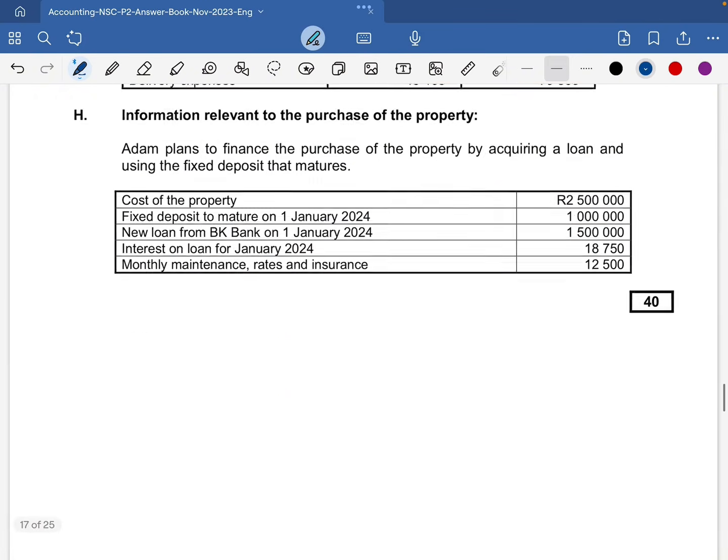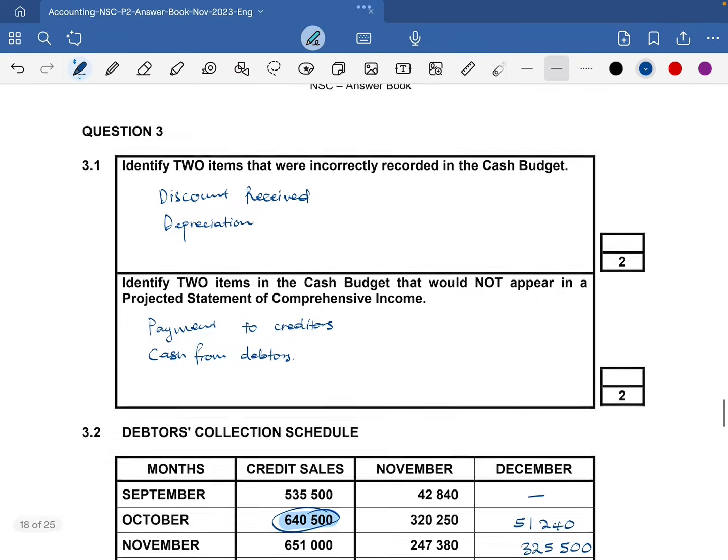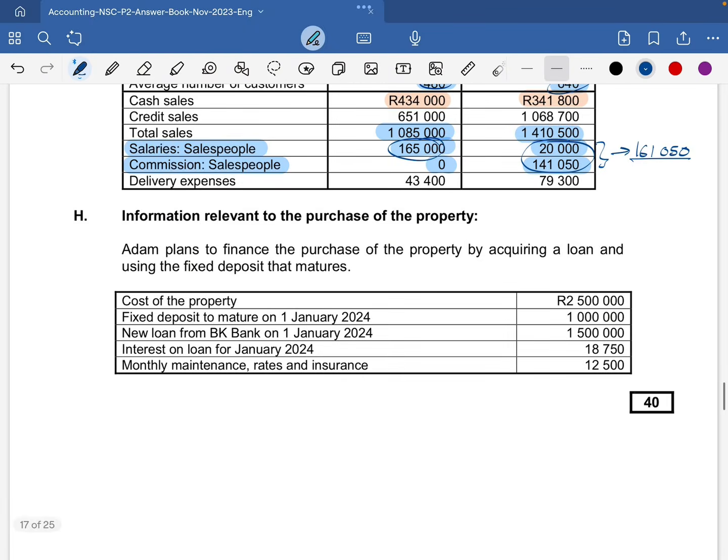Okay, so let's look at the information that we were given, information relevant to the purchase of the property. Adam plans to finance the purchase of the property by acquiring a loan and using the fixed deposit that matures. The cost of the property is 2,500,000. We then have the fixed deposit that will mature on the 1st of Jan 2024, which is 1 million.